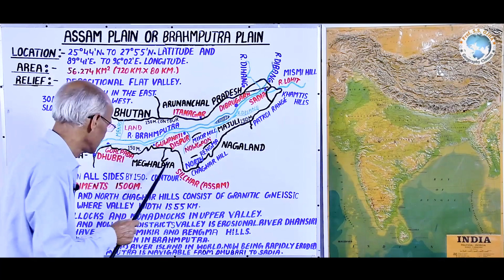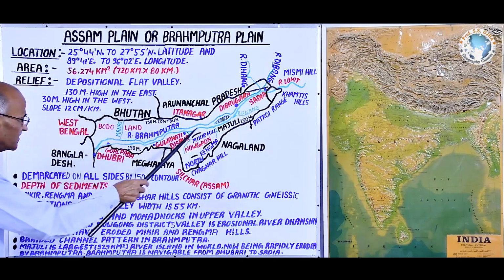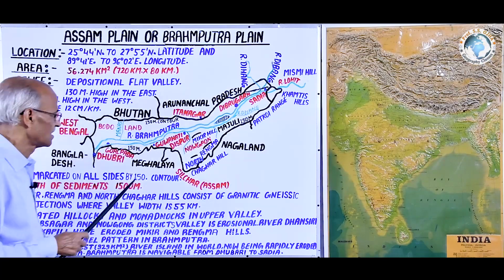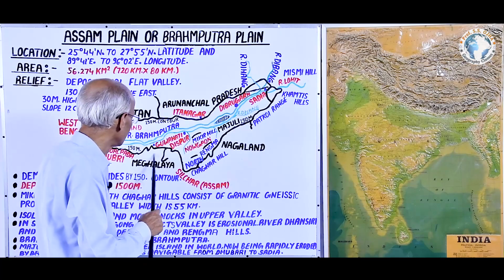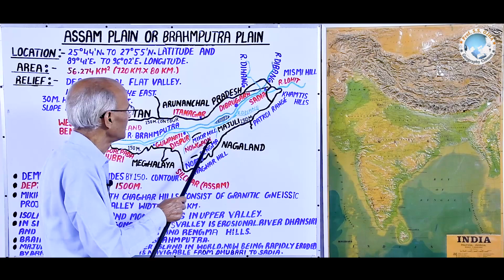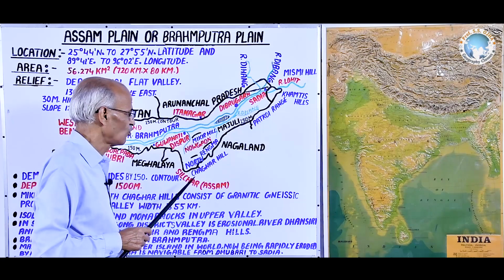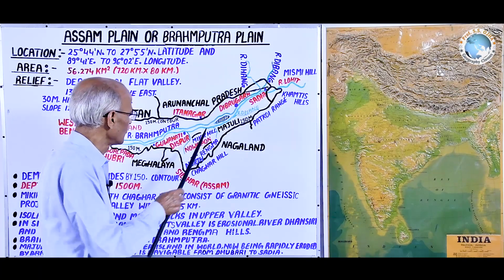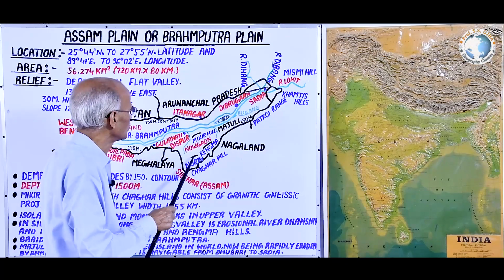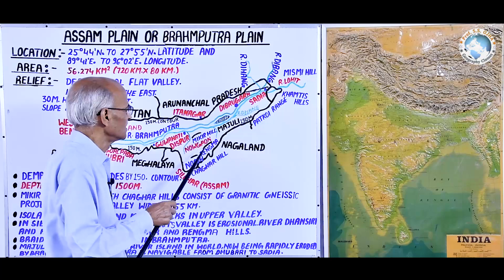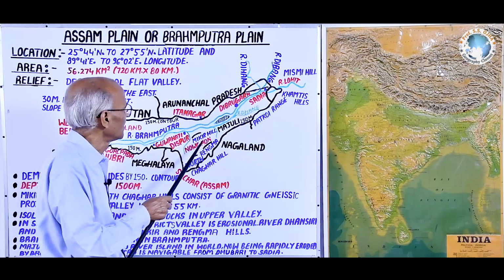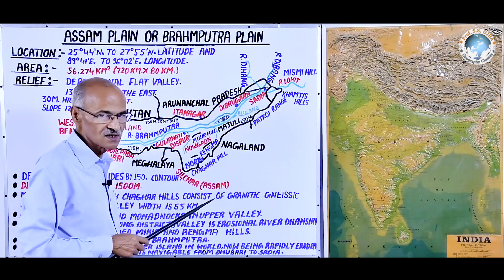That's why it is written here that Mikir and Rengma hills are projections of the Meghalaya plateau, and these have been eroded more by the rivers flowing from east to west and from south to north. That's why these have become residual and of circular shape.